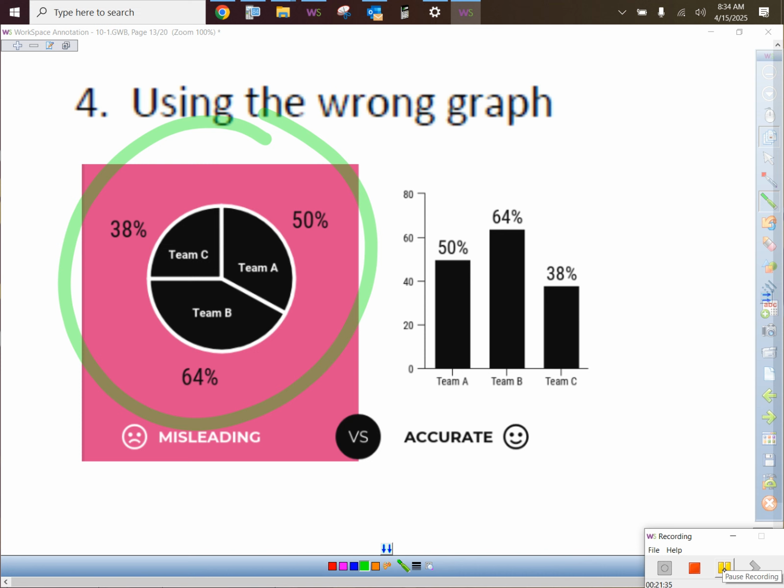We don't even know what this data is, so that's kind of bad in the first place. What is the data even for? But regardless of not knowing, why is the pie chart horrible? I see what you mean by team A, team B, team C, not quantitative, is what he said. That's okay. You can use a pie chart for quantitative data, like we did with the car one, just how many cars. So I like that. Go ahead.